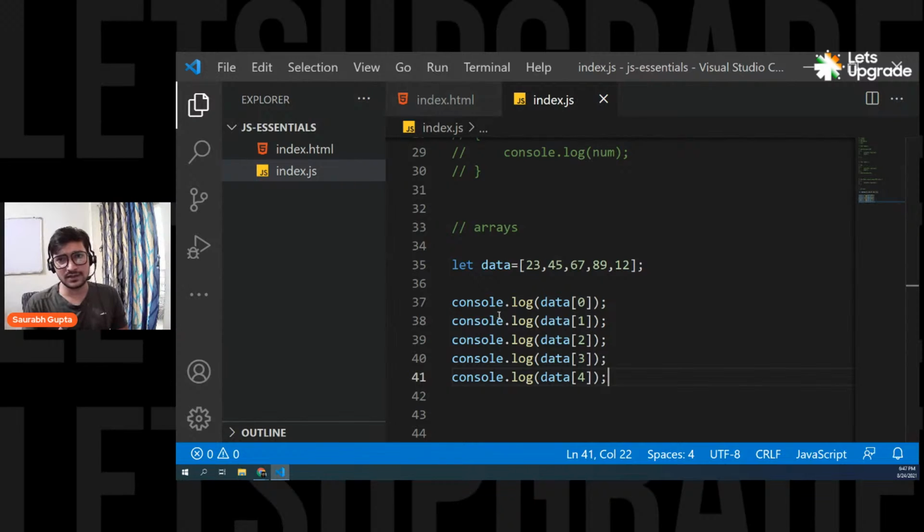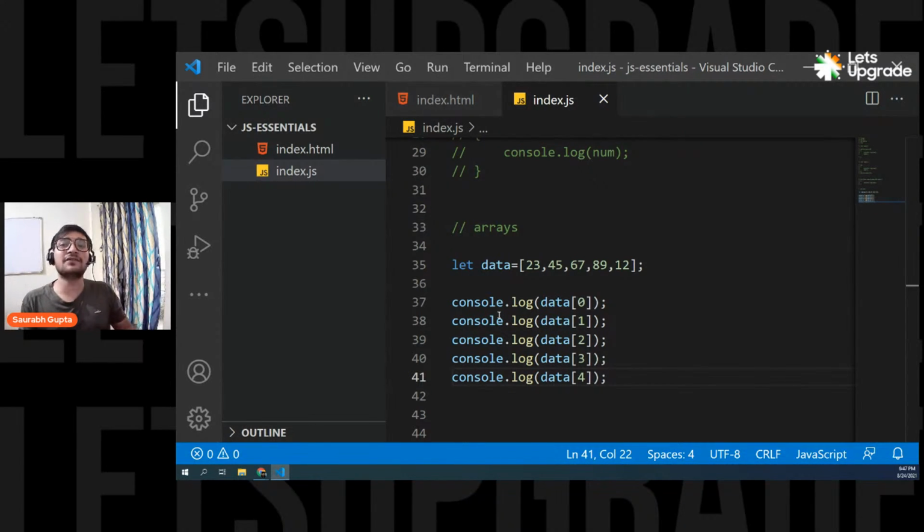Now there are 5 values, and to access them, I simply wrote my console.log 5 times because I wanted to access all the 5 values. What if I have 10 values? What if I have 1,000 values? Am I going to write console.log 1,000 times? Because that's again an issue, right? Then what is the benefit of storing them in an array if I still have to write everything that many times? If I have 1,000 elements in the array, I have to write 1,000 times. If I have 2,000 elements, I have to write 2,000 times.